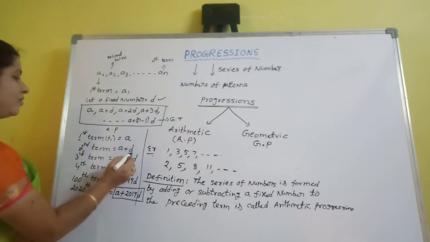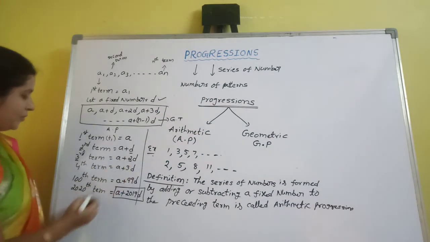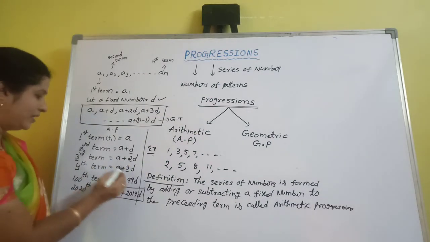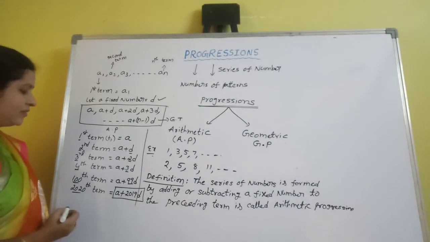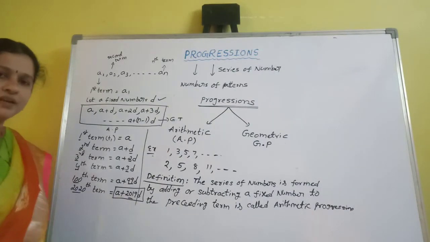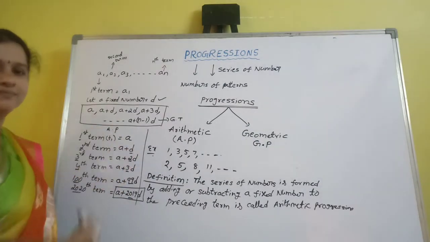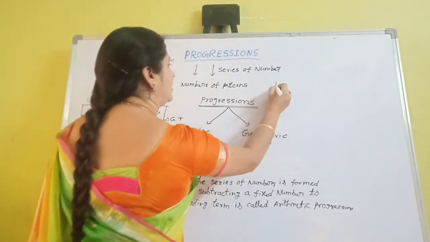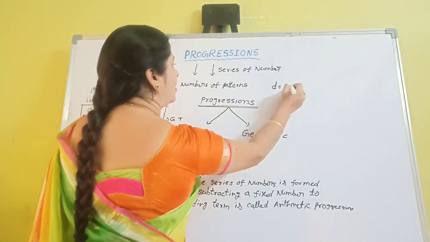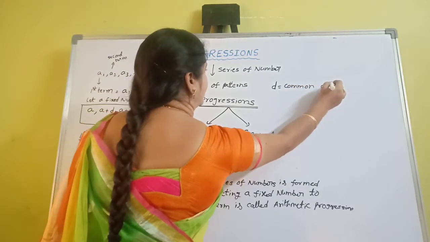So always you have to take the preceding number here. Second term here only 1D. For third term here 2D. Fourth term here 3D. 100th term here 99D. 2020th term, 2019. What about D? What is meant by D? It is also very important. D means here common difference.